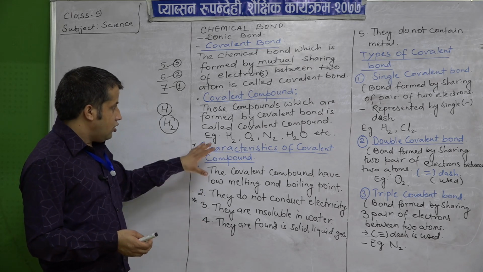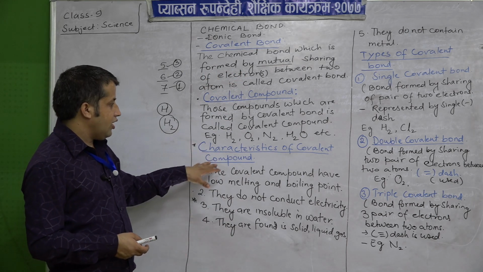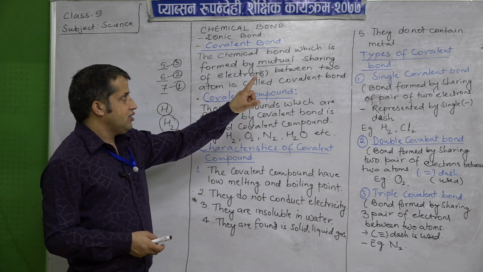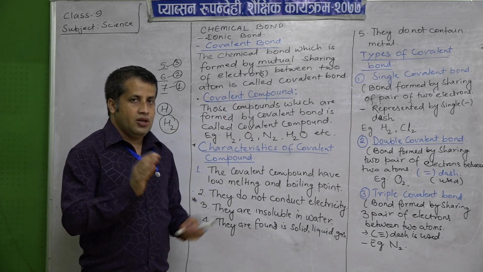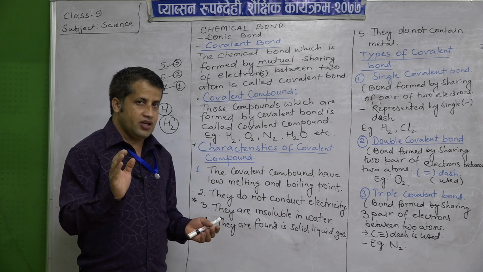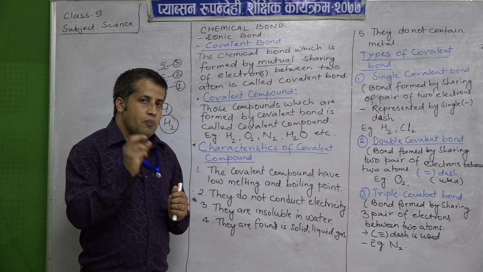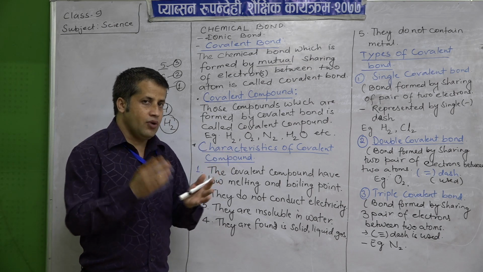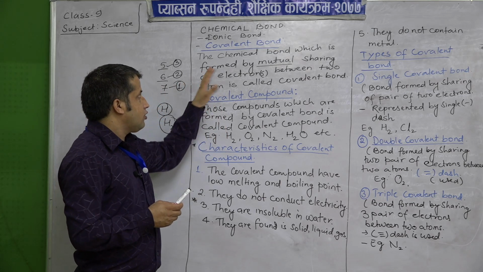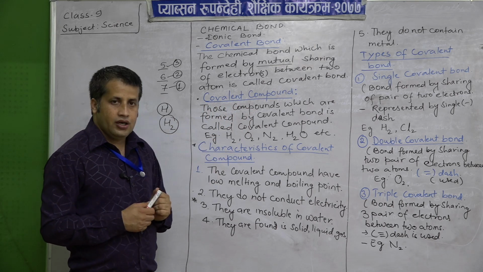And the last characteristic is that they do not contain metal. They are formed by non-metal atoms. When two non-metal atoms combine, they form what type of bond? Covalent bond, and the compounds formed are known as covalent compounds.